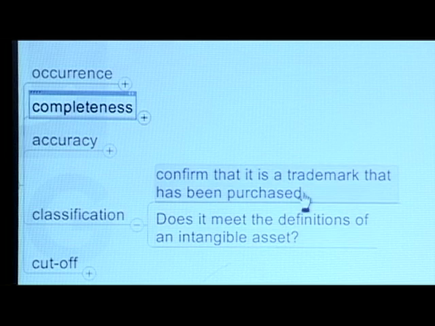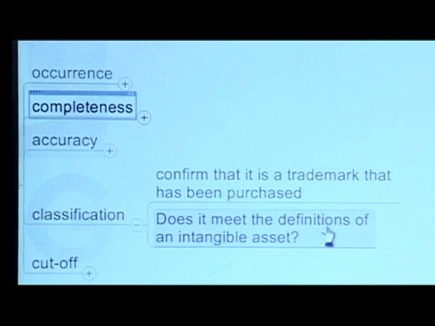Classification. Is it actually a trademark that's been purchased? If there's evidence that it's being registered as a trademark, then clearly it's legitimate. It's appropriate that it is being debited as an intangible asset. And does it meet the definitions of an intangible asset? So are there grounds to capitalize it? Does it have a future benefit? Those various conditions.